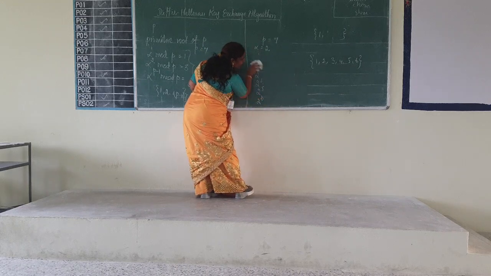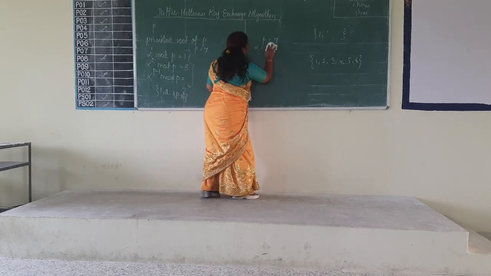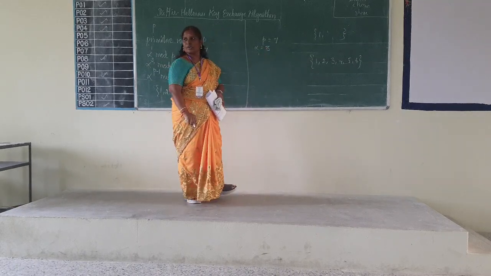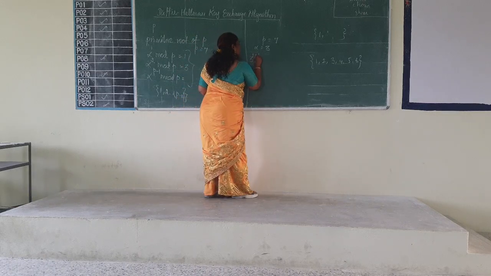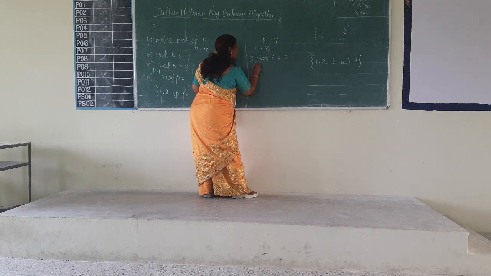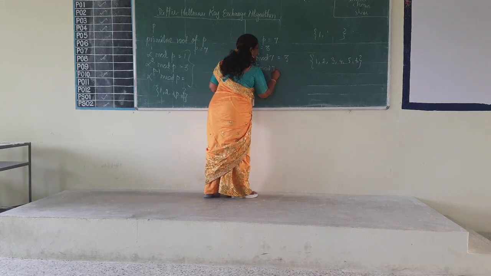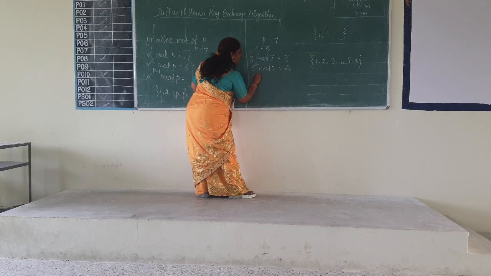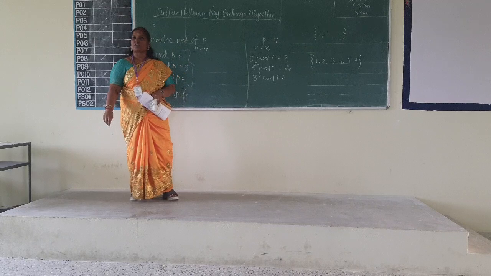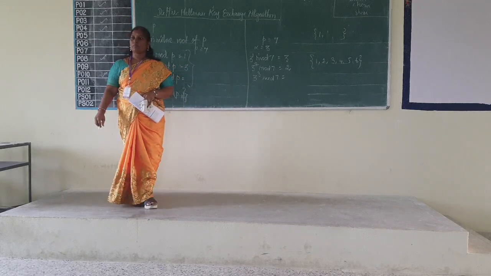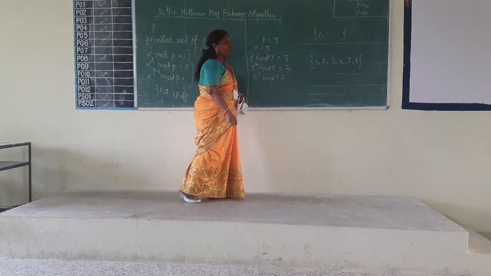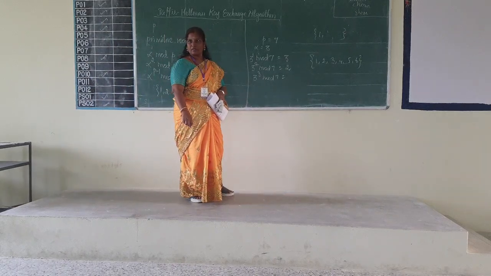So now I will go with alpha is equal to 3. I hope you know the procedure. Now you can do it on your own. So 3 to the power 1 mod 7 is equal to 3. 3 to the power 2 mod 7 is equal to 2. 3 to the power 3 mod 7 is equal to what? 6. You have the calculator, or even manually you can do it. 27 mod 7, right? 6.